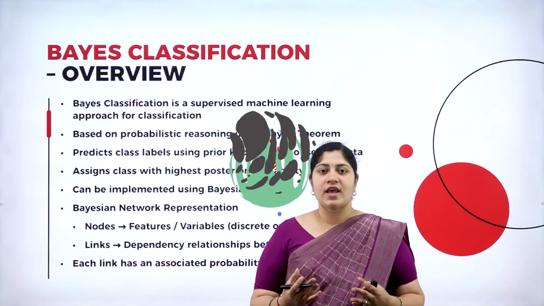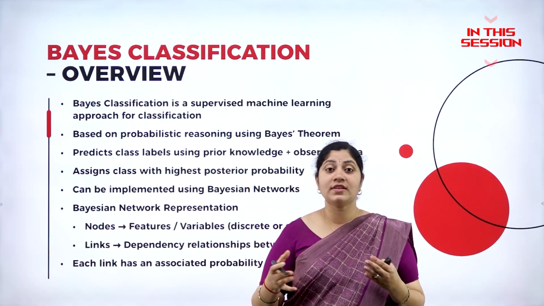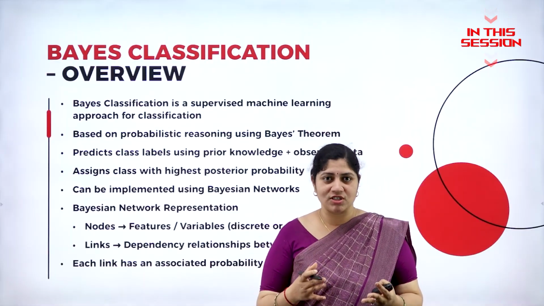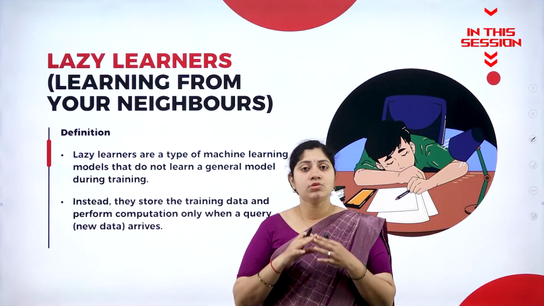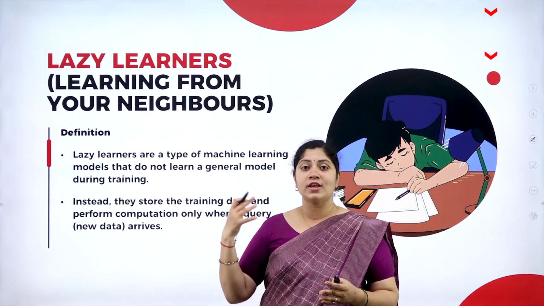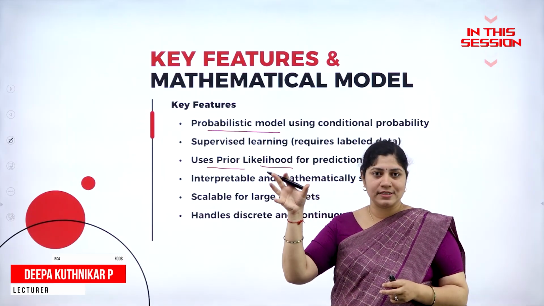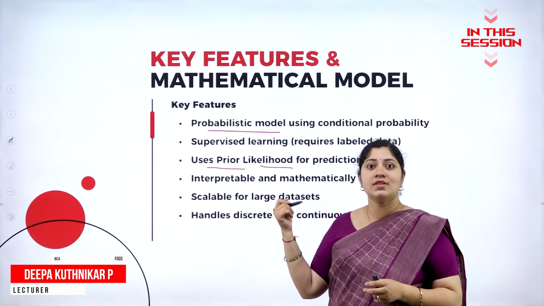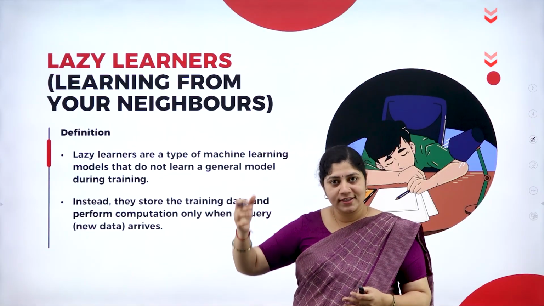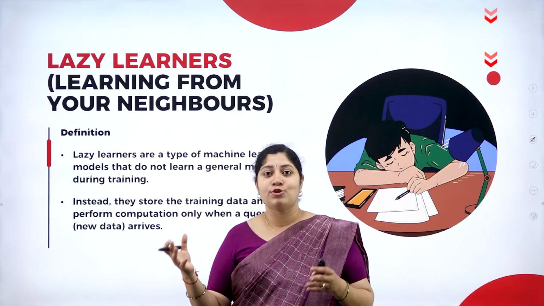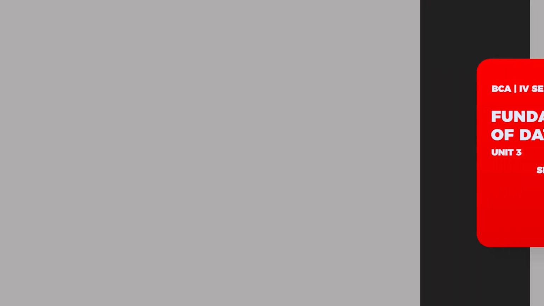Bayes classification algorithm is a supervised machine learning algorithm that can be utilized for classifications. A lazy learner is a machine learning model that does not learn anything during its training. There will be prediction in order to define a class label, right? So this is a feature of Bayesian classification. Only if a query arises will it start to work, and that's why it is called a lazy learner algorithm.